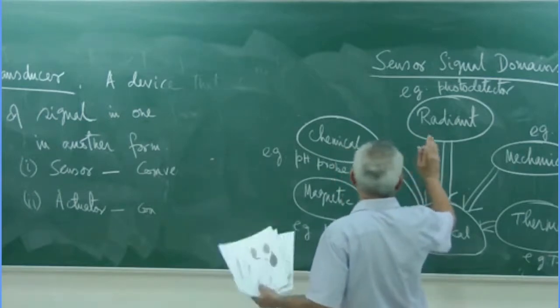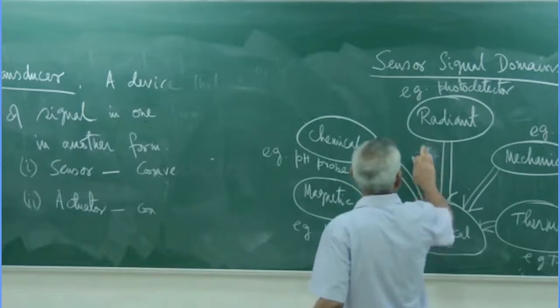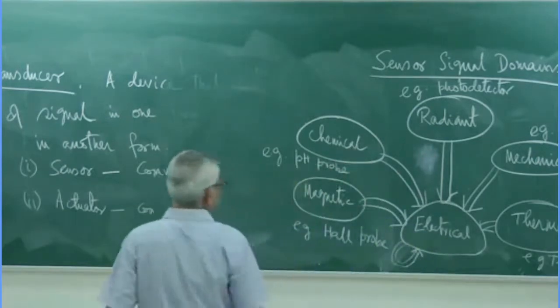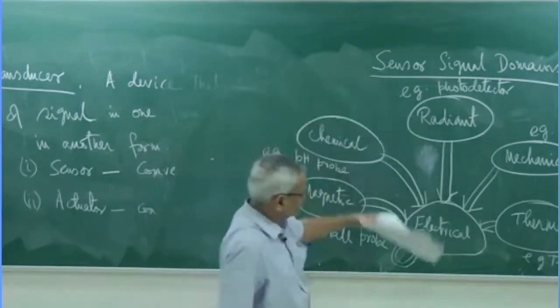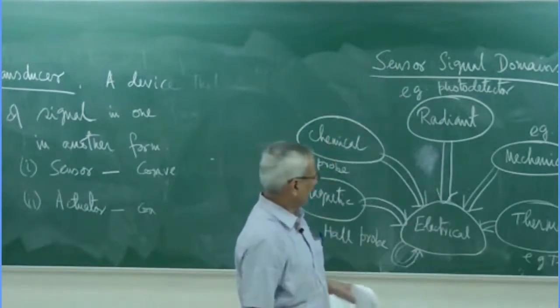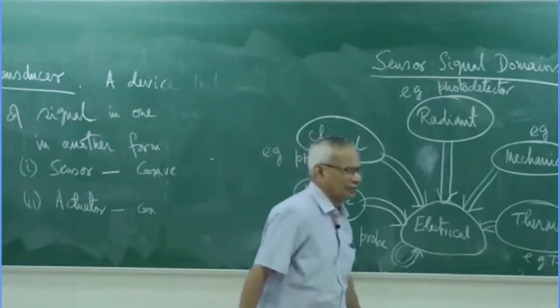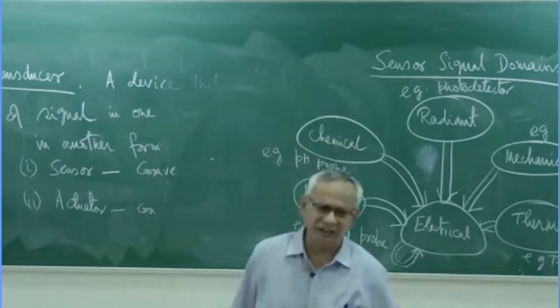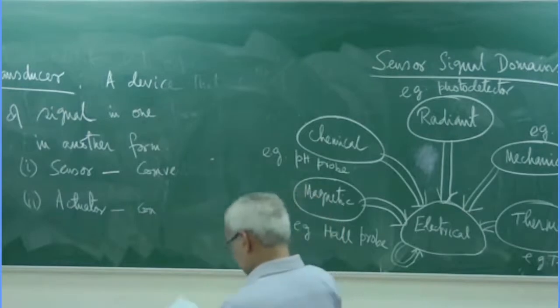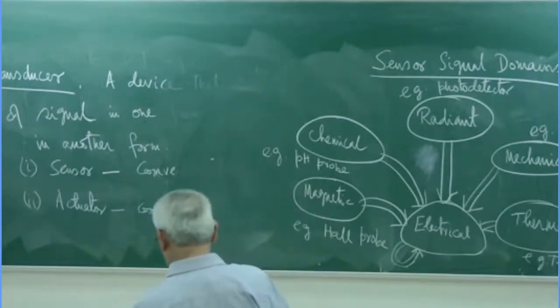Some servo motors, these things are also there. So primarily what is meant by transducer, we are understanding whether the arrow is in this direction or in this direction. It is a big set, and the two subsets of transducers are sensors and actuators.